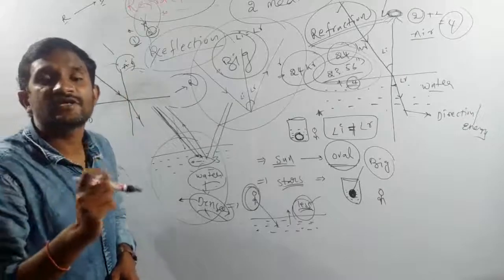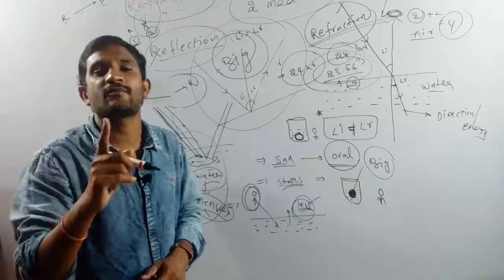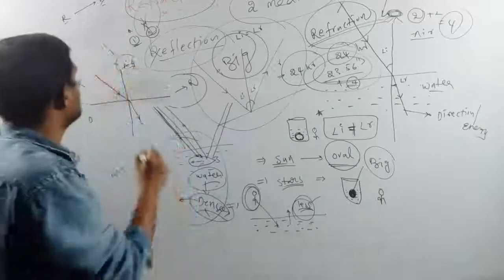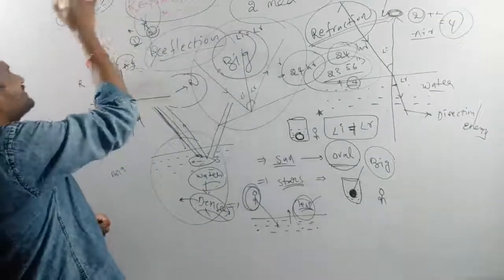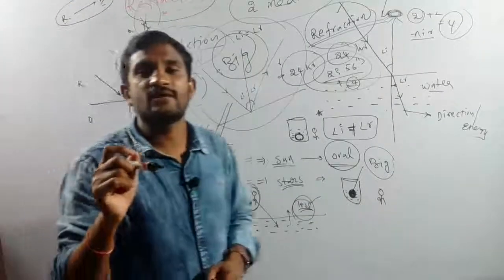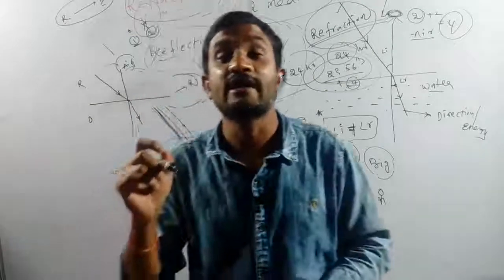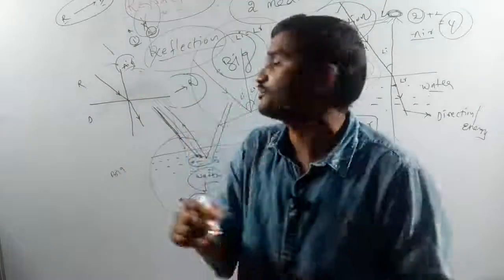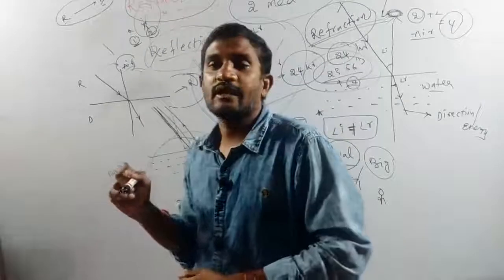Bend towards which line? Towards the normal line. We have to keep that in mind.